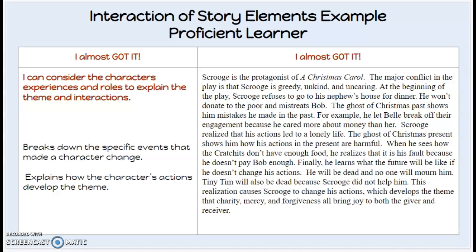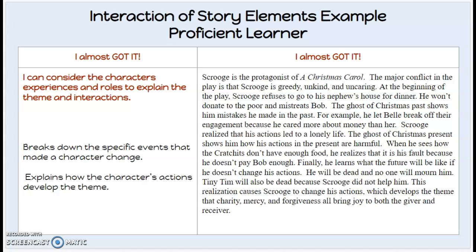Students, on this slide, we will see an example of a proficient learner level writing. On the two previous slides, slides 6 and 7, we saw the beginning learner level and a developing learner level example. Keep in mind that the beginning learner level simply identifies story elements, and the developing learner level talks about the story elements. However, with the proficient learner, this student considers the actions and experiences of the characters and roles to explain the theme and interactions.